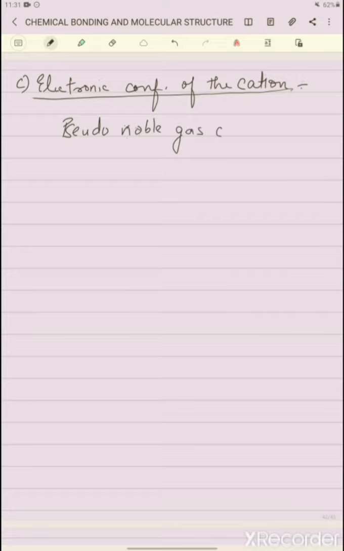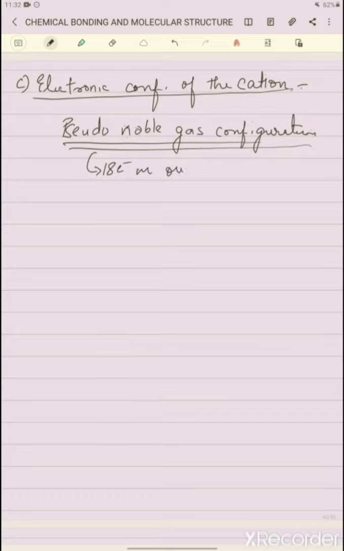it means having 18 electrons in its outermost shell.